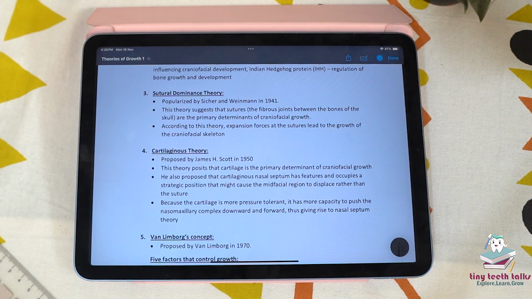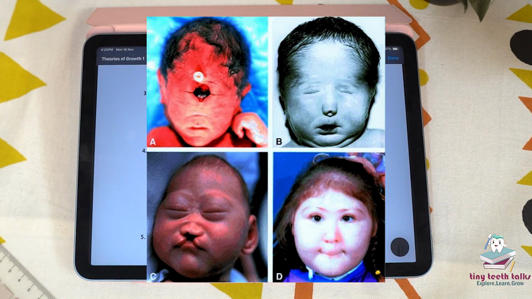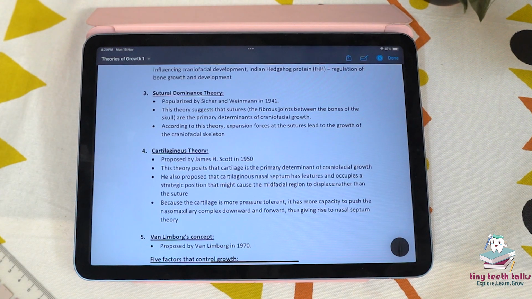Consider a child with a genetic mutation in the sonic hedgehog gene. This mutation can lead to abnormalities in craniofacial development, resulting in a condition such as holoprosencephaly, where the face and brain do not develop properly. So basically, according to genetic theory, only genes are responsible for the growth, but it is not accepted because modern research shows craniofacial growth is influenced by genetic, environmental, and functional factors.